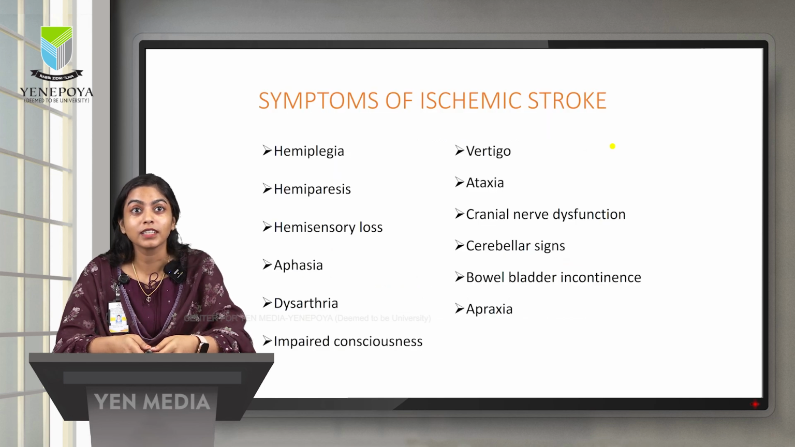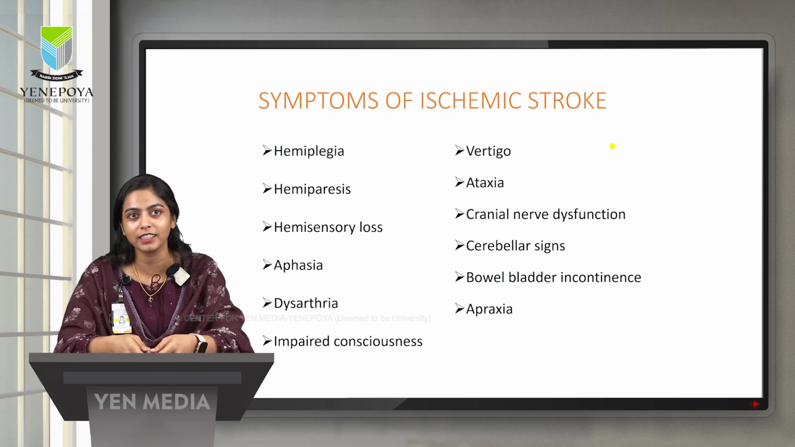Moving on to the symptoms. The symptoms are hemiplegia and hemiparesis, which is nothing but the paralysis of one side of the body, which affects the arms, legs, and facial muscles of that side of the body. Hemisensory loss is the alteration of sensation in one side of the body. Aphasia is the language disorder in which the person will have difficulty to understand and communicate spoken language.